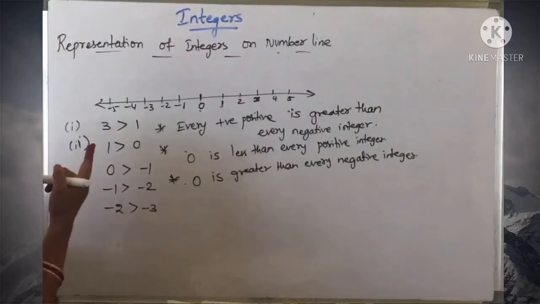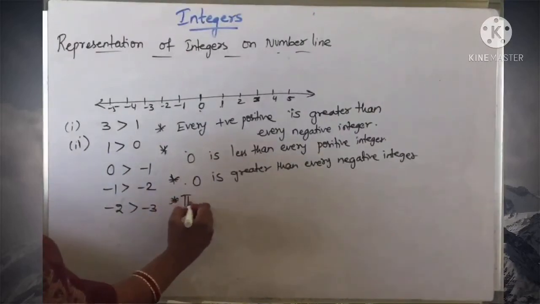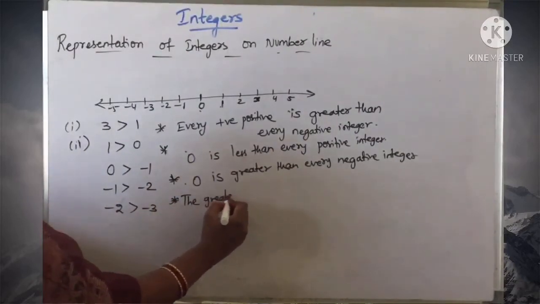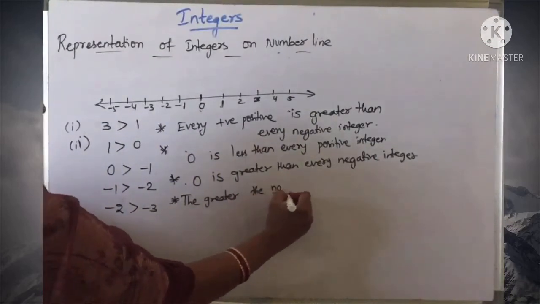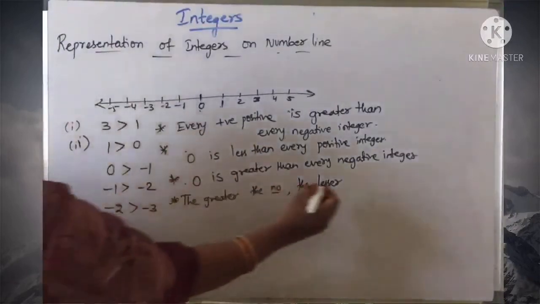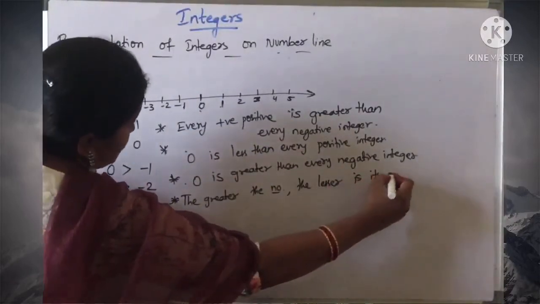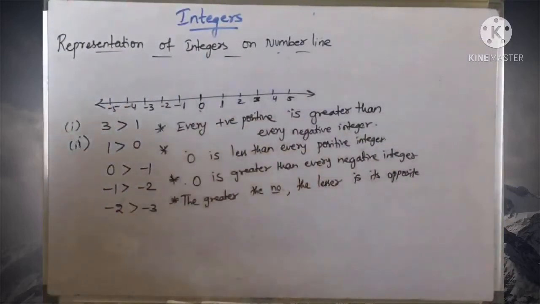And the greater the number, the lesser is its opposite. Means in negative numbers, the greater number will be the smaller number.